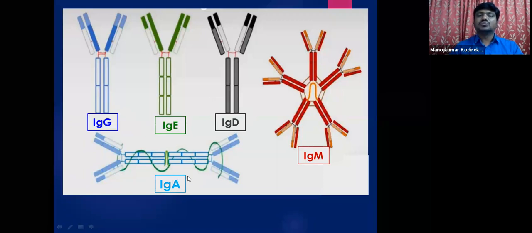Moreover, these are the antibodies which are passed from mother to the baby, IgA type of antibodies. Sorry, that is IgG type of antibodies.